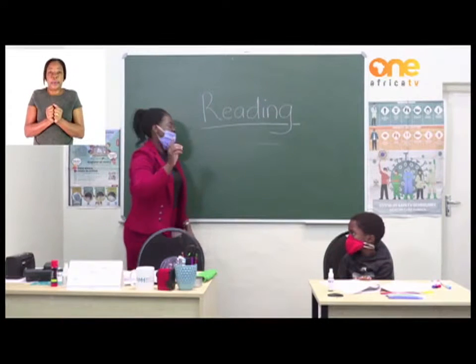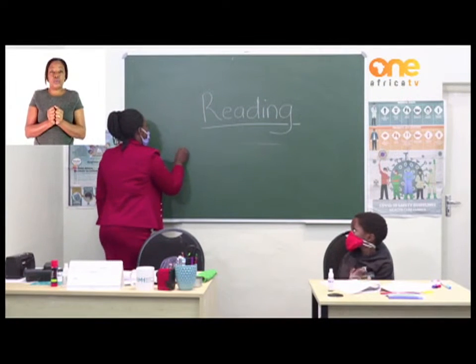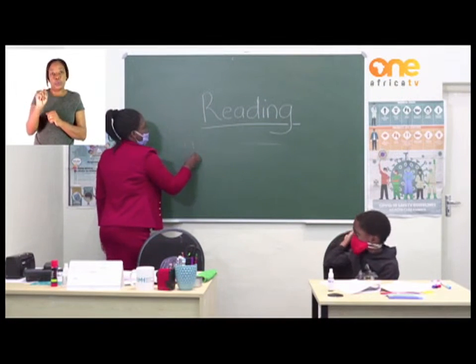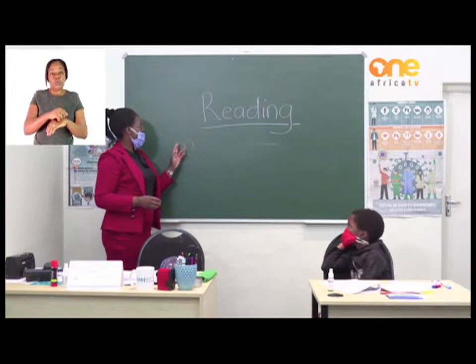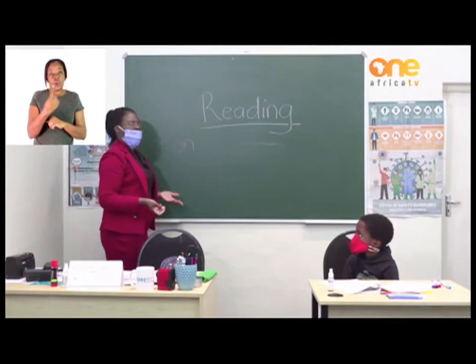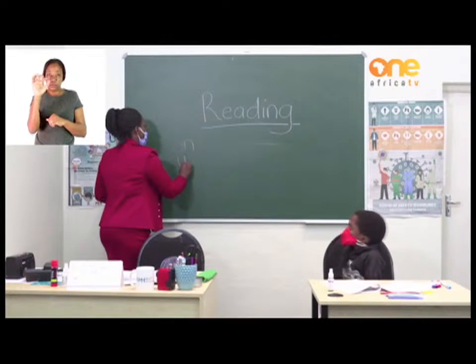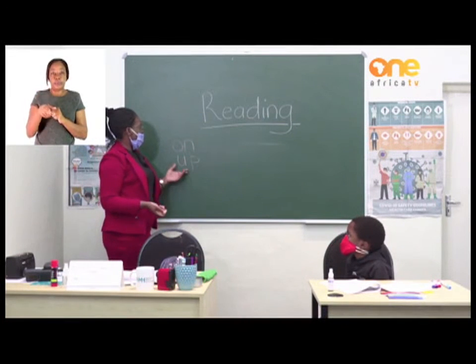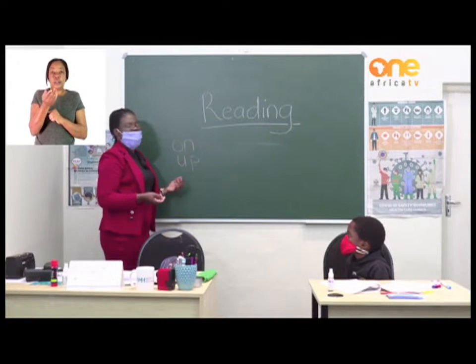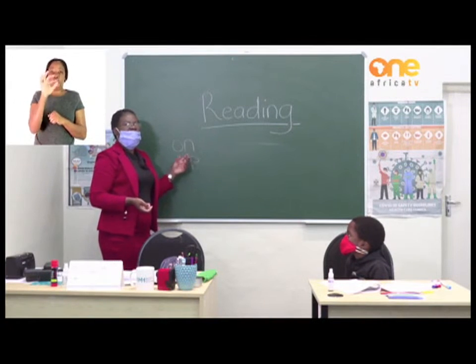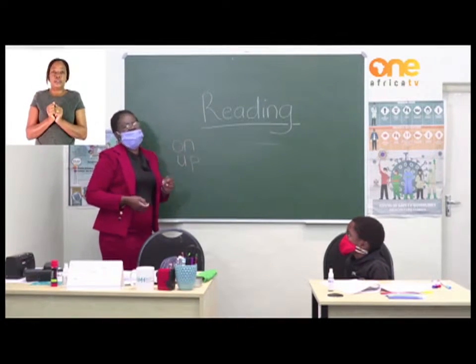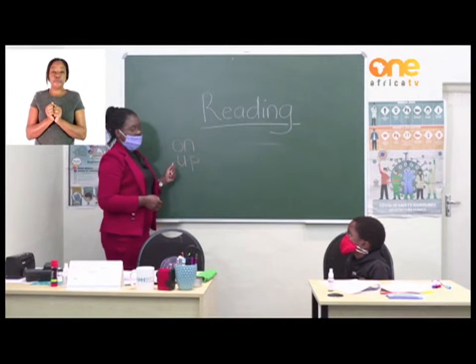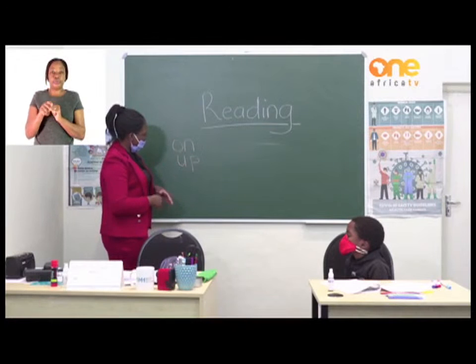Two-letter words, we can write on. It's having only 2 letters, the O and the N. What other words can I come up with? Up. It's also having only 2 letters. So in short, a 2-letter word just means you have to find a word that is having only 2 letters of the alphabet. So there are many of them. You can go on until the end of that page.